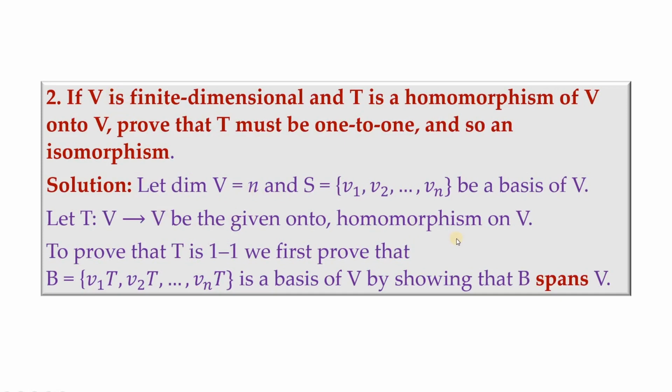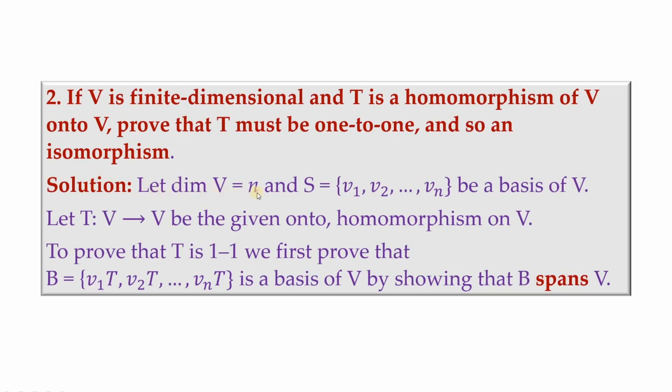Then the next problem will be proving that if V is finite dimensional and T is a homomorphism of V to V which is 1 to 1, then T must be onto. So given 1 to 1, we can have it to be onto. Given onto, we can have it as 1 to 1, provided V is finite dimensional.